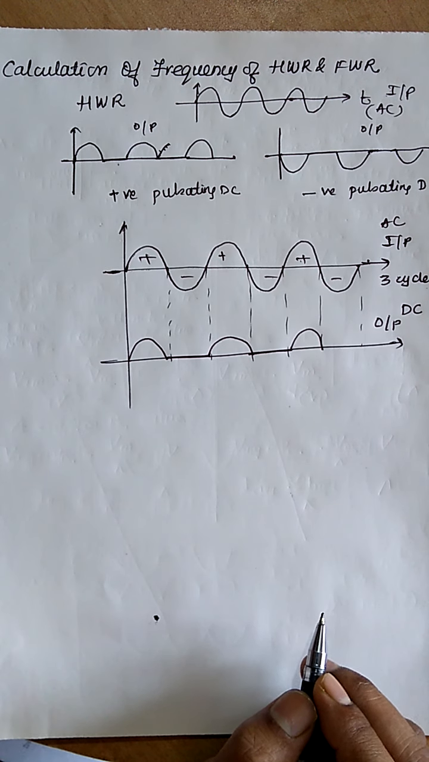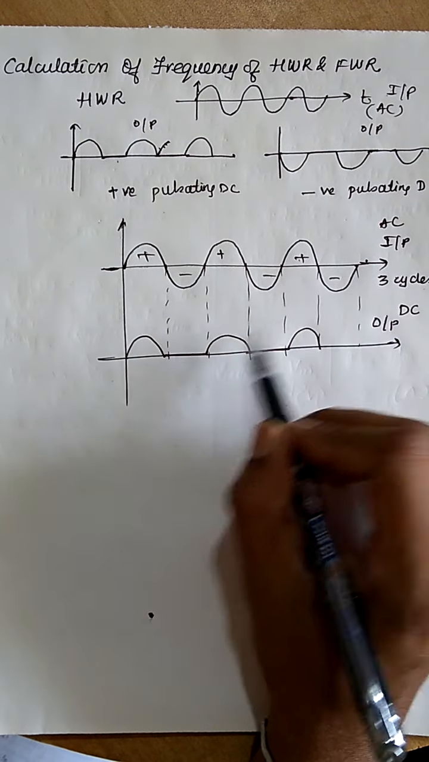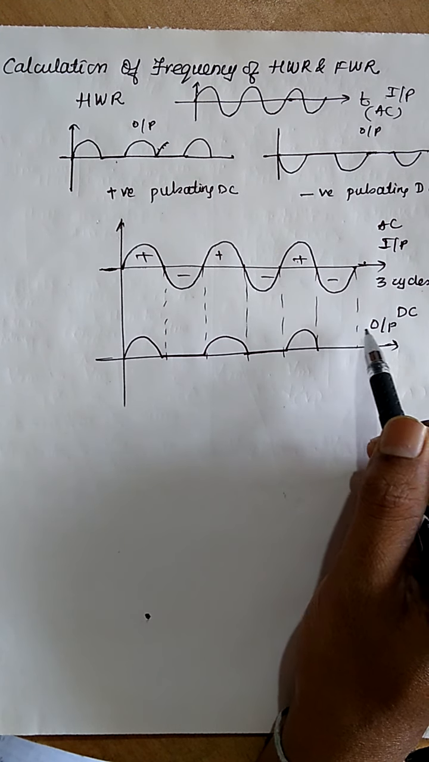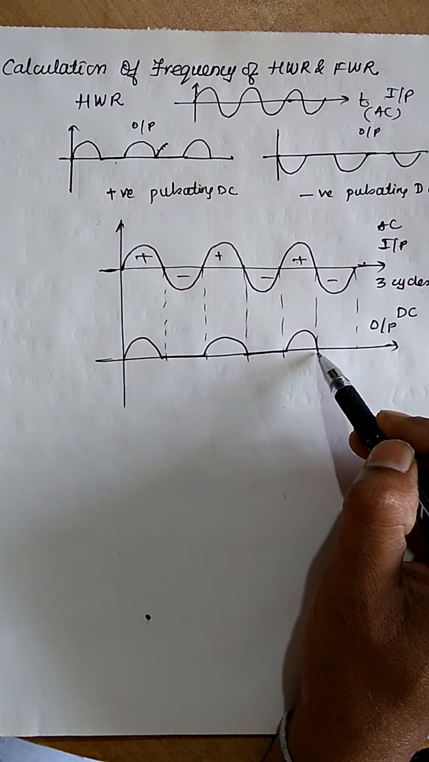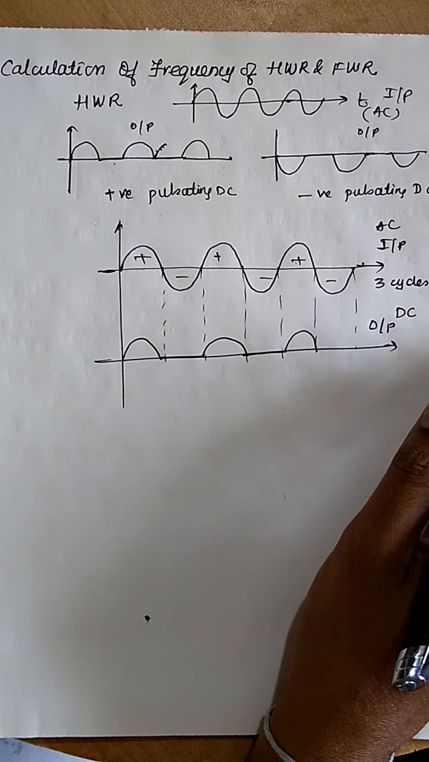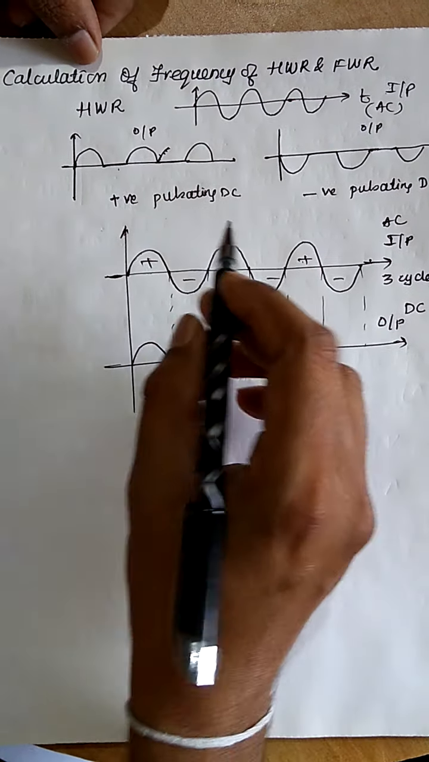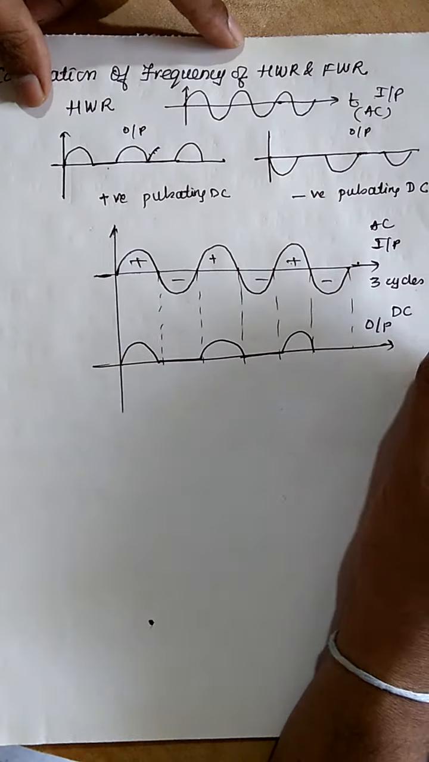Now if I want to calculate the frequency, first I must know what the frequency is. So you people will say the frequency is 3 for this, and here you are not in a position to answer what the frequency is. So it is very simple. First of all we should know the frequency of this AC input.